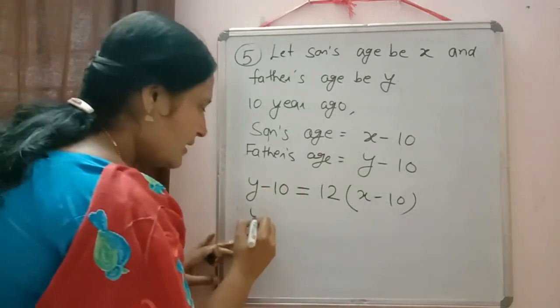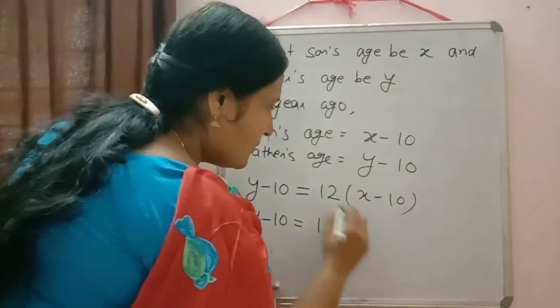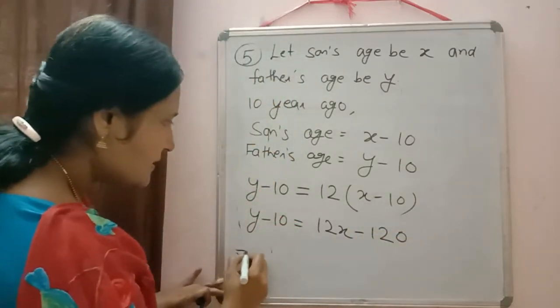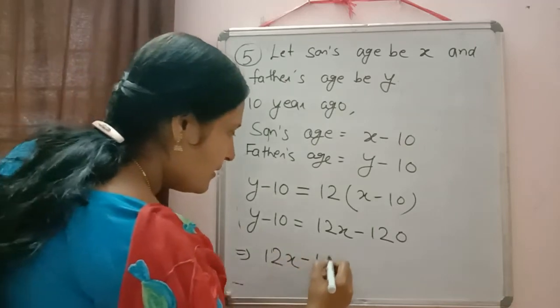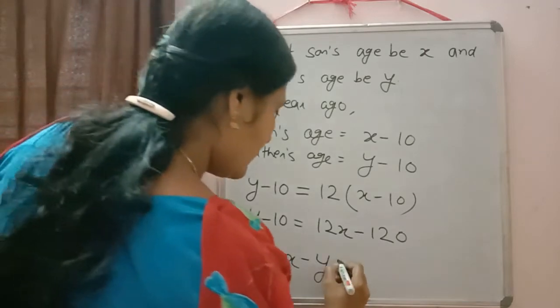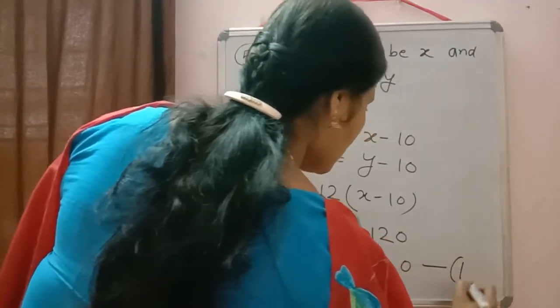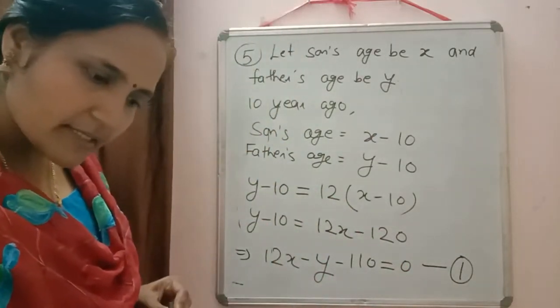Okay, now we will simplify it. We will get y minus 10 is equal to 12x minus 120. Again we can shift all the expression to one side: 12x minus y minus 120 plus 10, so that will be 12x minus y minus 110 equal to 0. Equation 1.